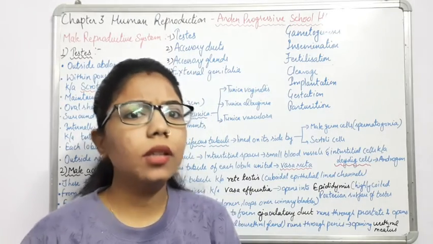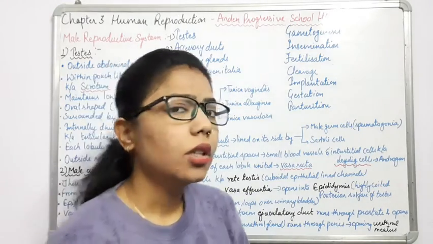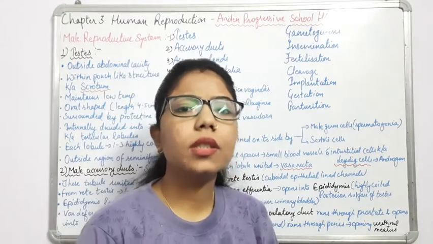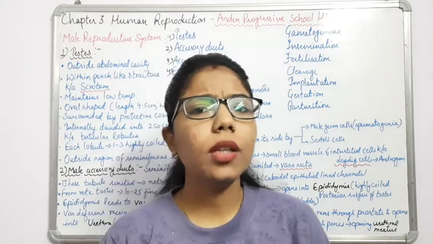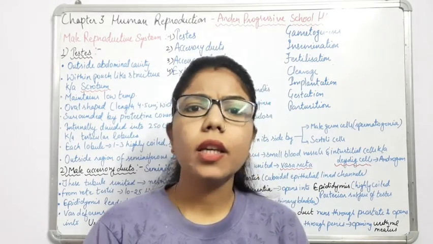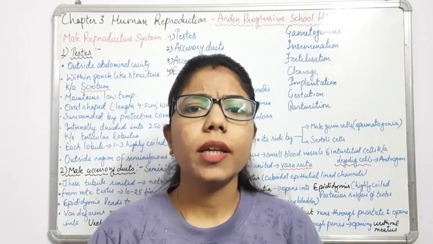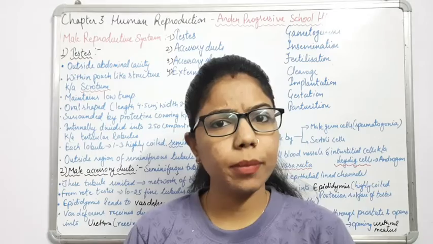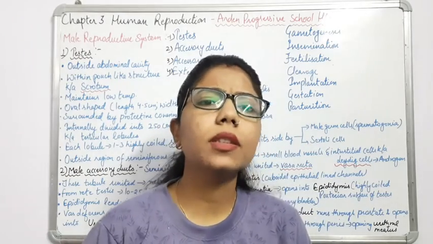Another chapter here in the revision lecture. So chapter 3, human reproduction. Students, we know how reproduction takes place in plants. Sexual reproduction we have done in chapter 2. Now in this chapter 3, we will discuss how reproduction takes place in humans and animals, right?